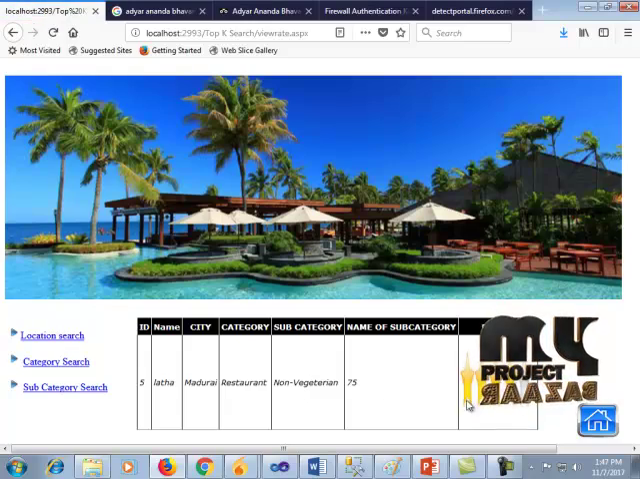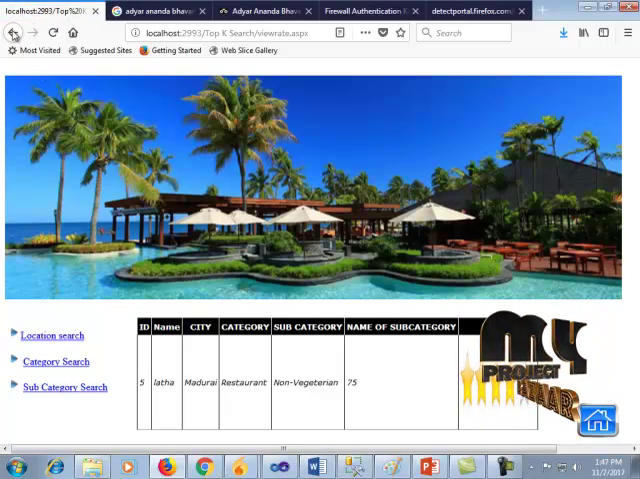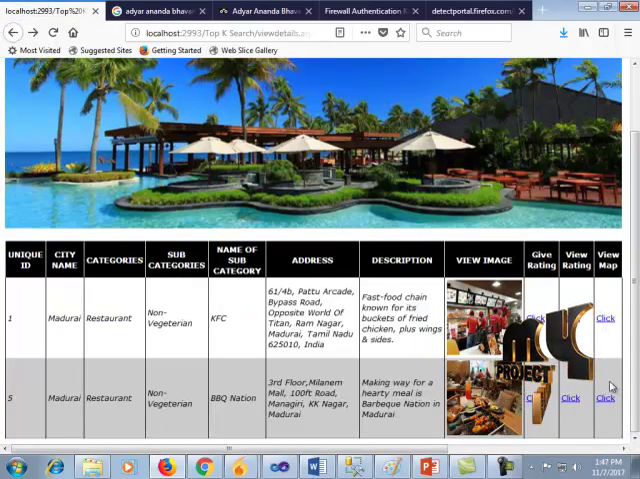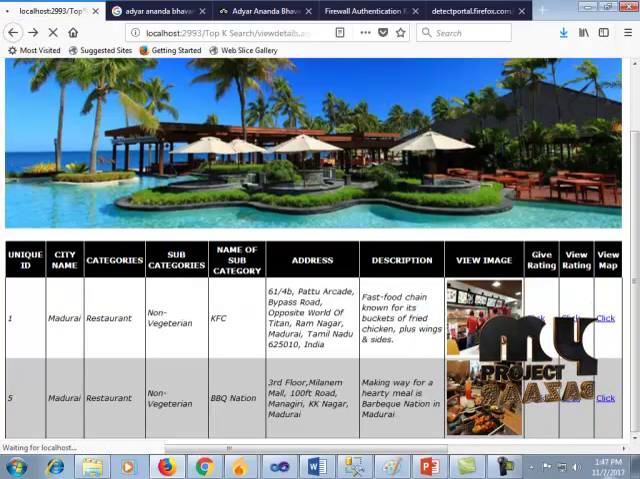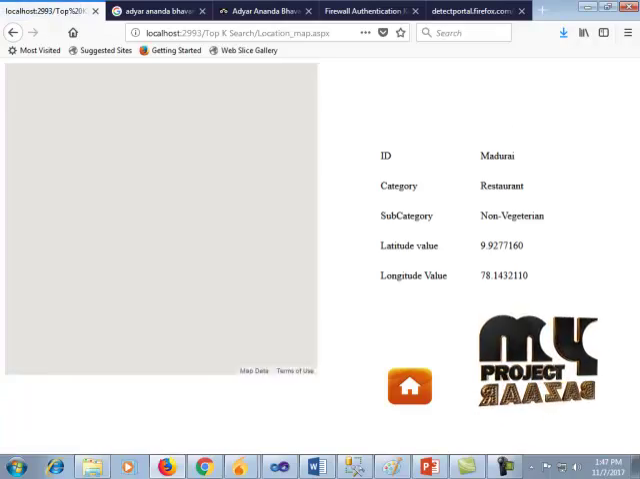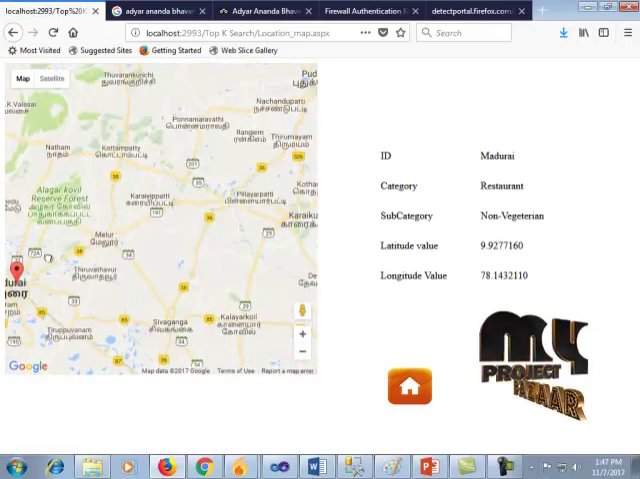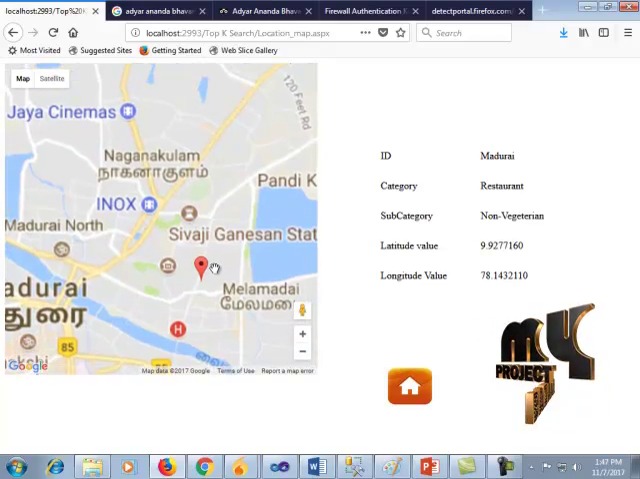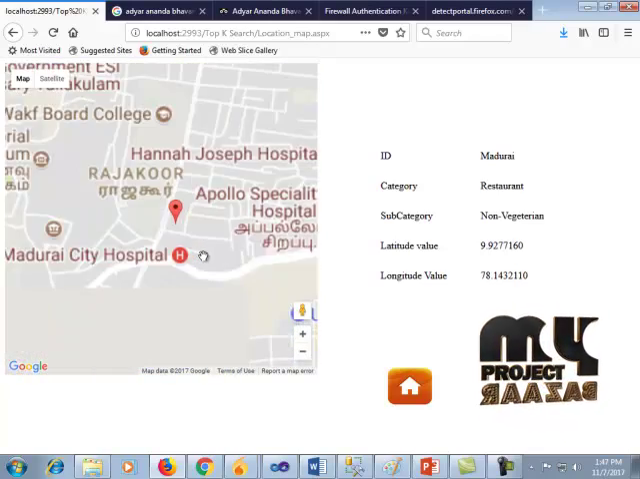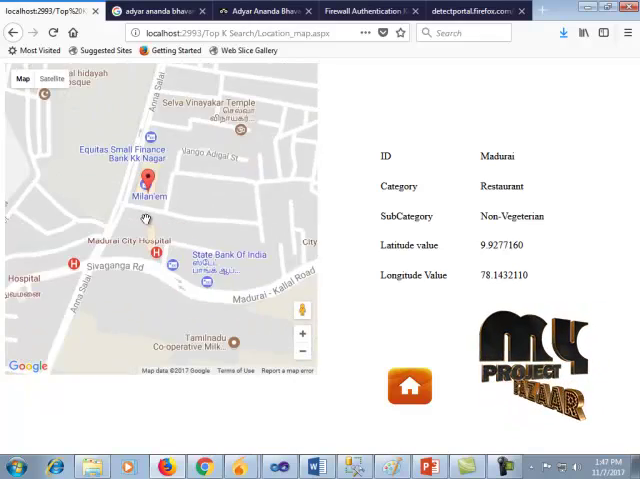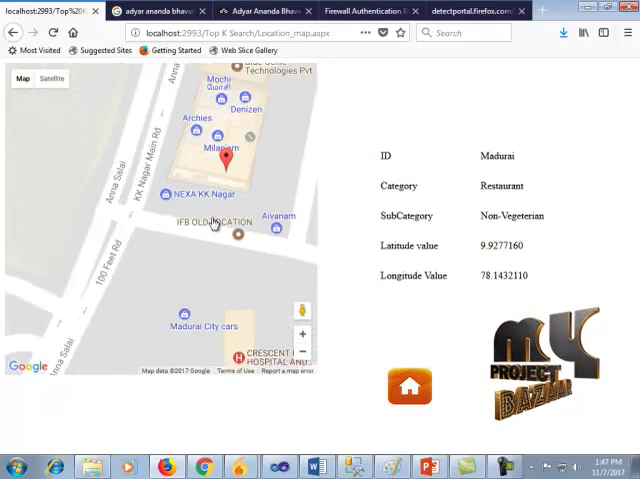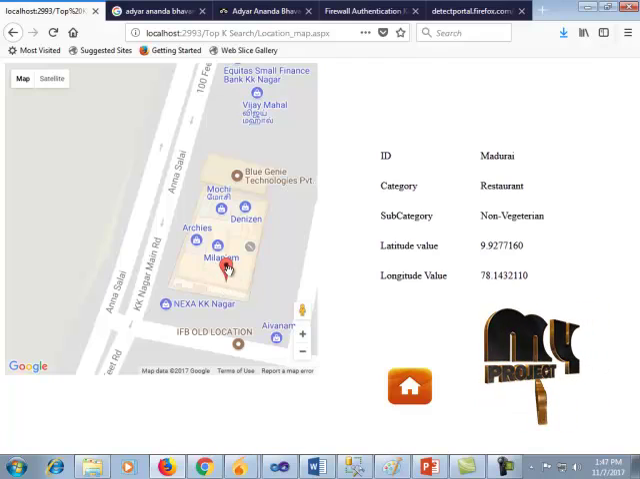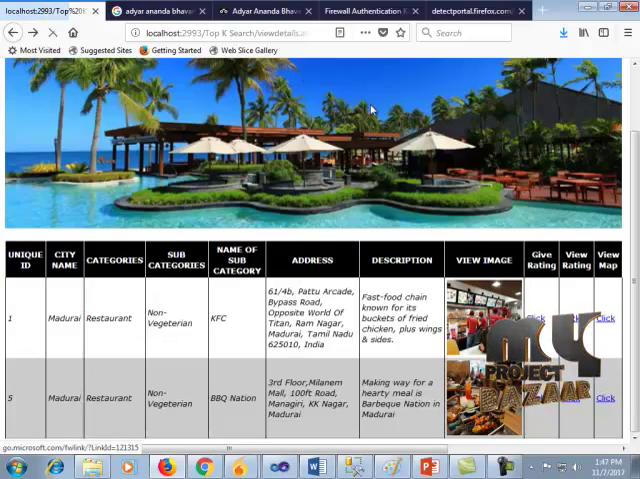So here we can view our rating. This can also be viewed in map. So here is the Millennium Mall, and in Millennium Mall, BBQ Nation is located. So this is our process.